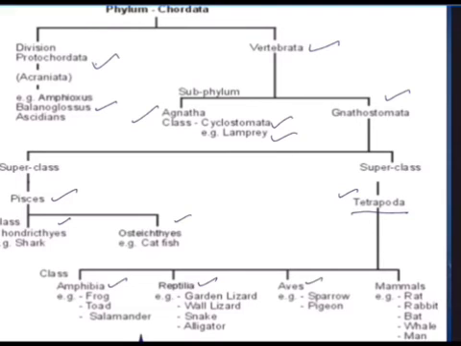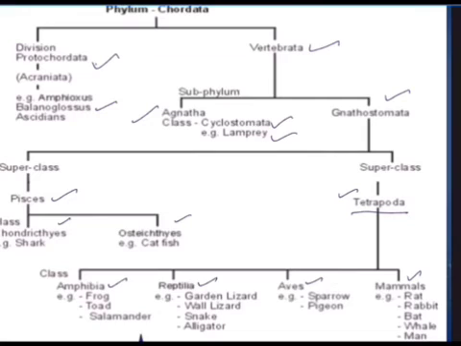Then Aves, birds. And our own group, we all belong to class Mammalia. So we have phylum Chordata, under that Vertebrata, under that superclass Tetrapoda, under that class Mammalia. So we all belong to mammals.